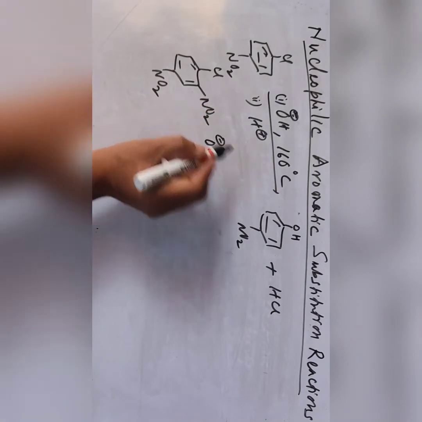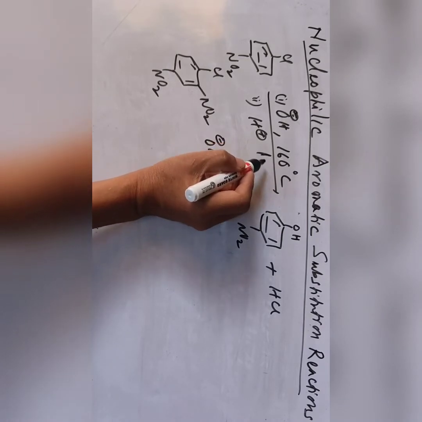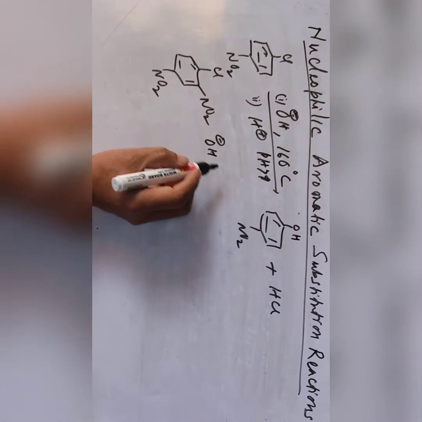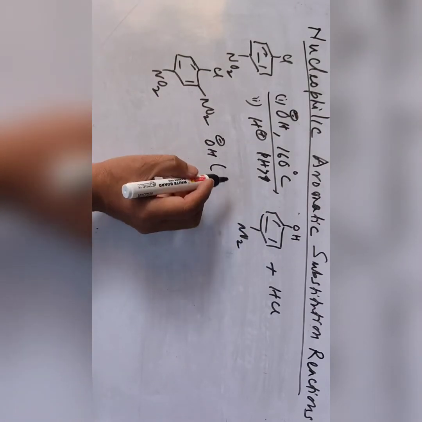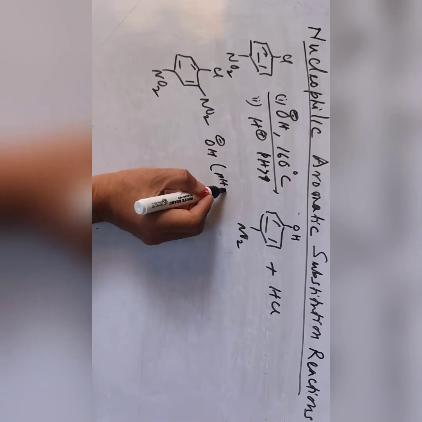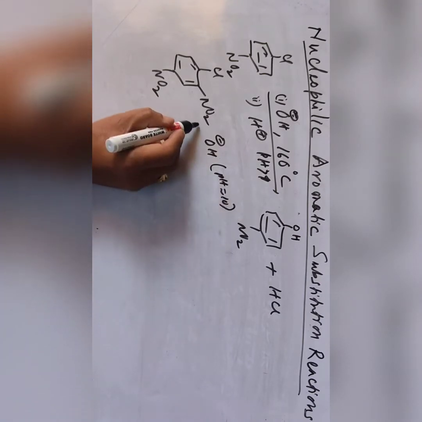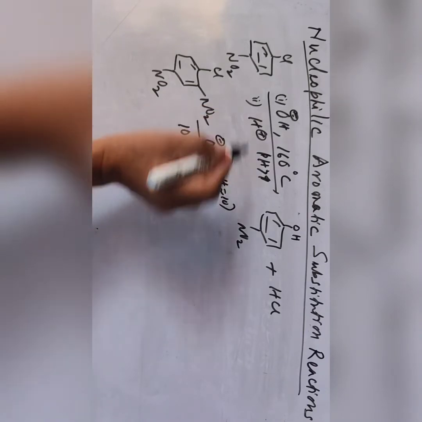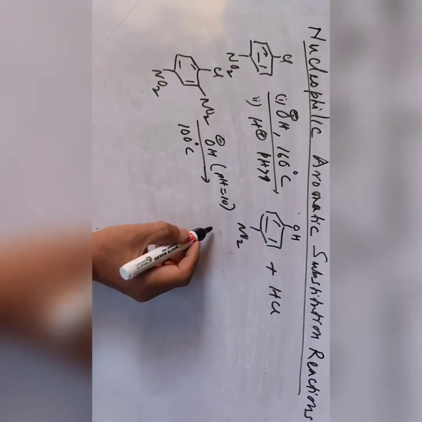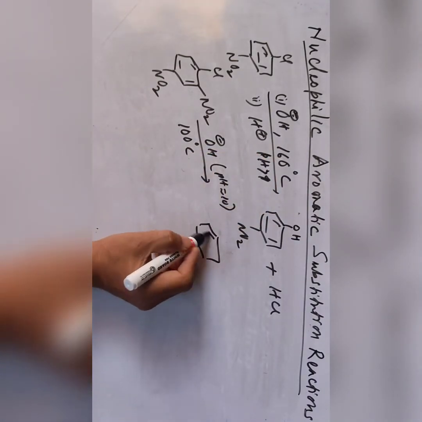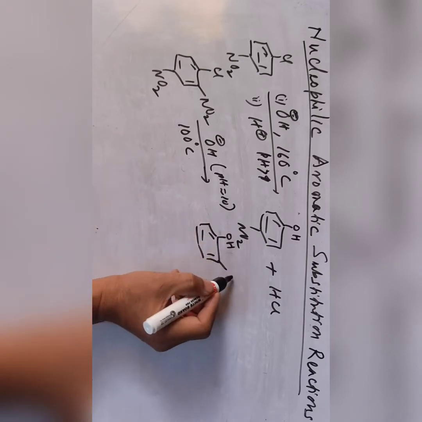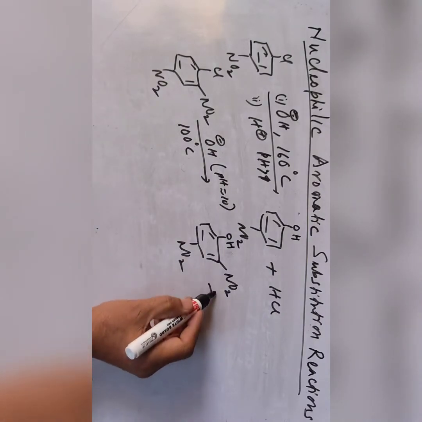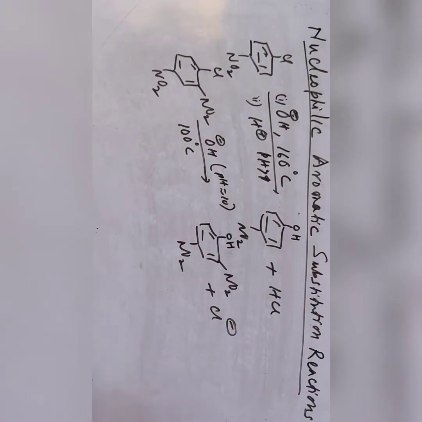Here with OH, the pH is greater than 4, around 10. Then the temperature will be reduced. So the temperature goes from 160 now to 100 degrees Celsius, and the product will be OH, with the nitro groups at the ortho and para positions, plus HCl. Okay, so this is another way.